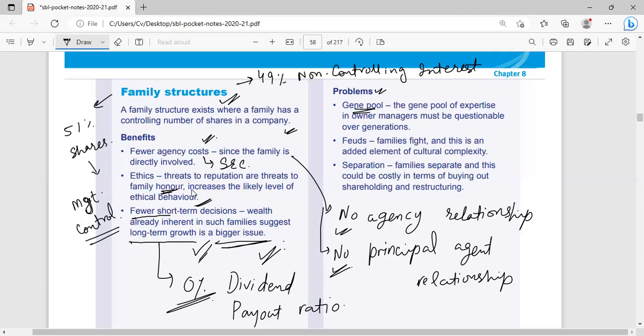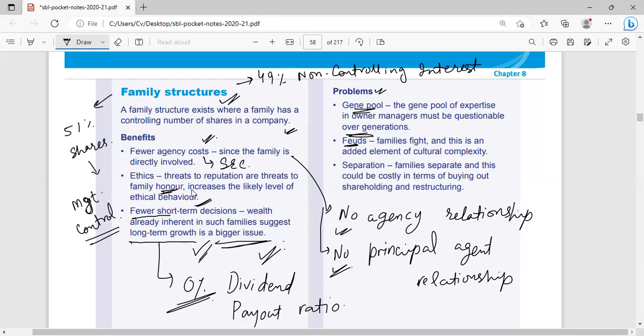When they are going to hand over their businesses to the next generation, they are not ready to work with each other. They are not ready to follow the instructions of each other. Maybe they have their own visions, their own missions, their own preferences towards the organization's objectives. They want to establish their brand name in a different way in front of customers or in front of the market. So there could be such types of gene pool problems, which is called problems over generation.